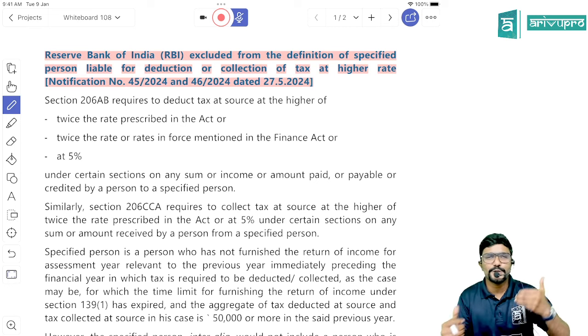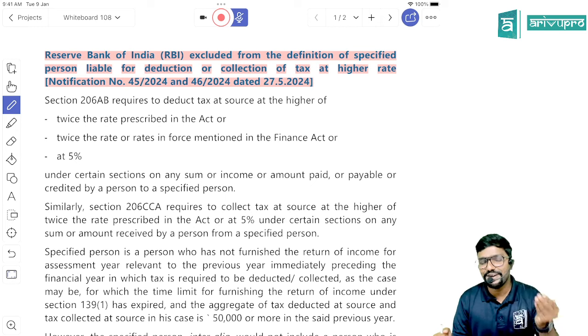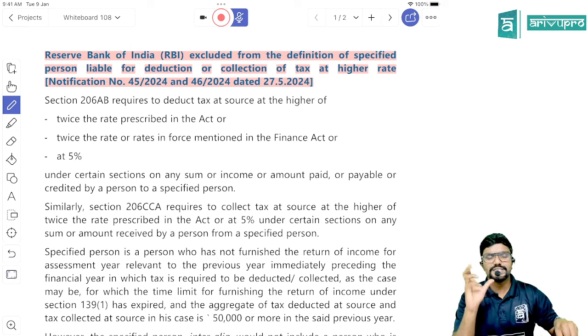Sir, are we supposed to remember this notification number, date and all? No, guys. From exam point of view, not so important. What the amendment is, that is important. First, let me just tell in gist what this change is all about.